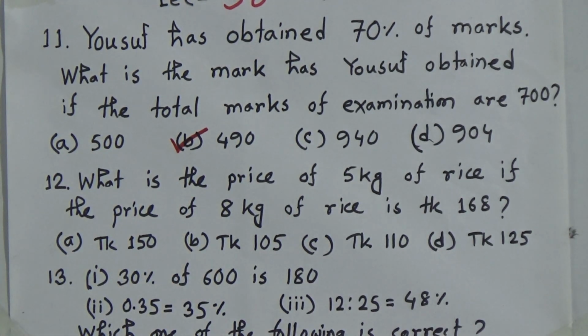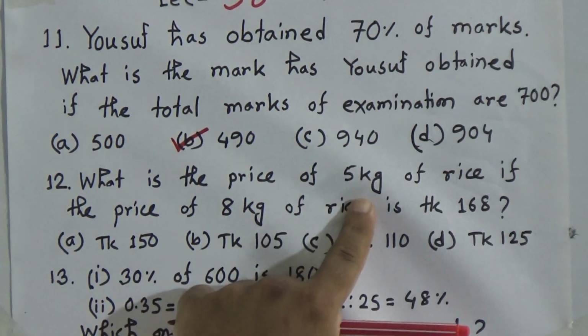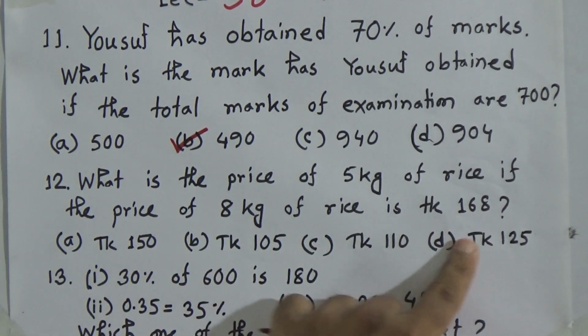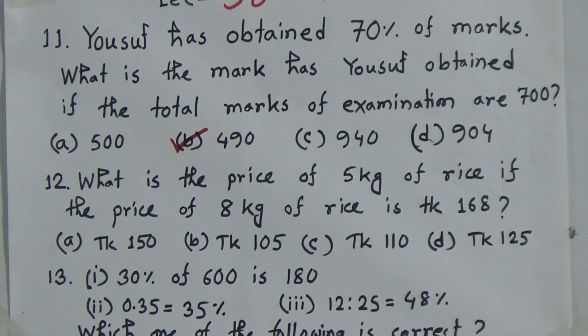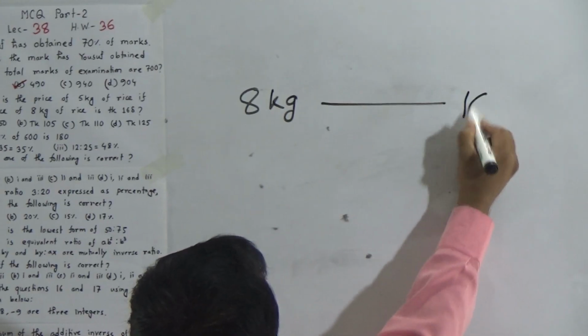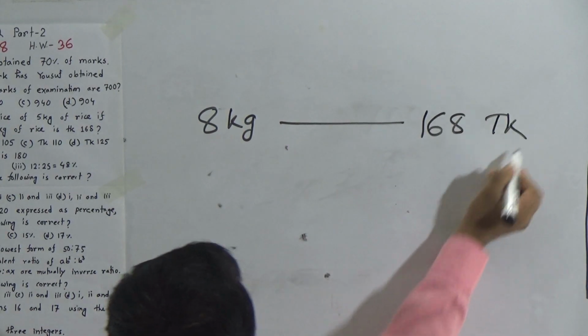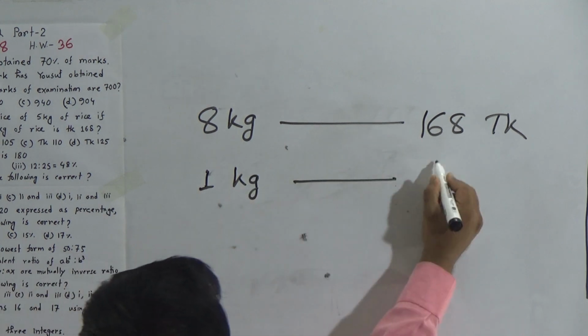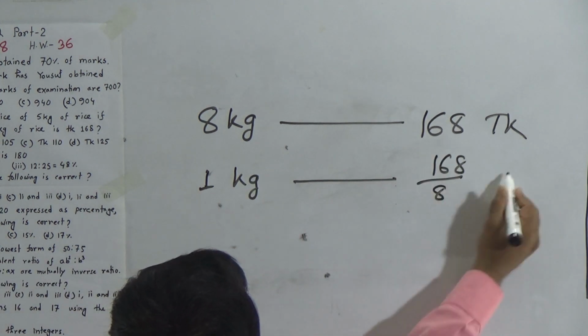Now, question number 12. What is the price of 5 kg of rice if the price of 8 kg of rice is 168 taka? Okay. So, we will solve this by the unitary method. The price of 8 kg rice is 168 taka, right? So, the price of 1 kg rice is 168 by 8 taka.